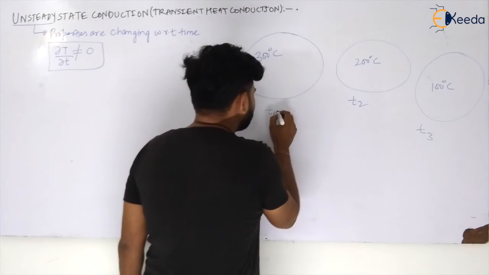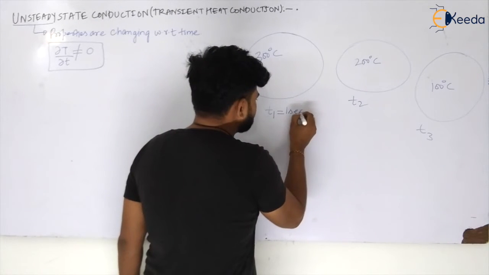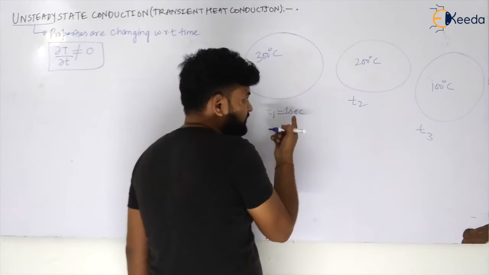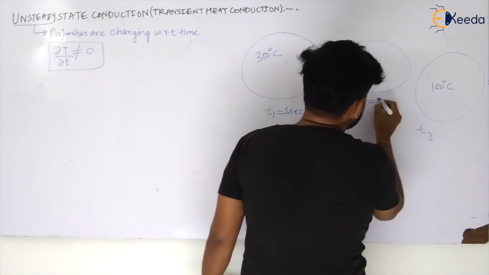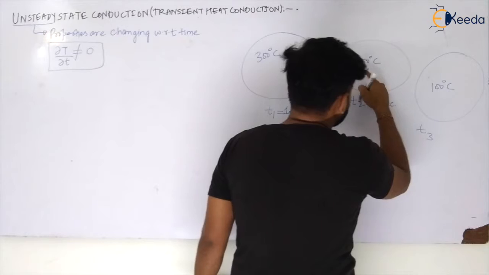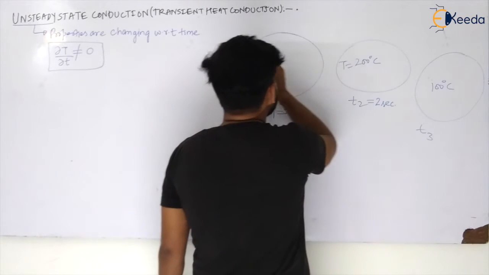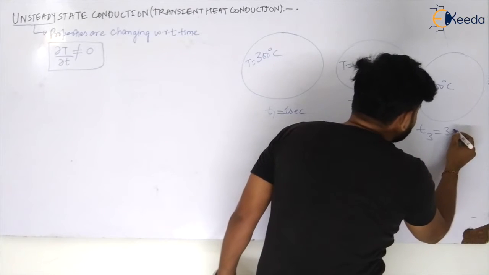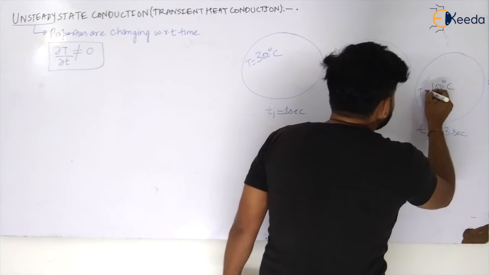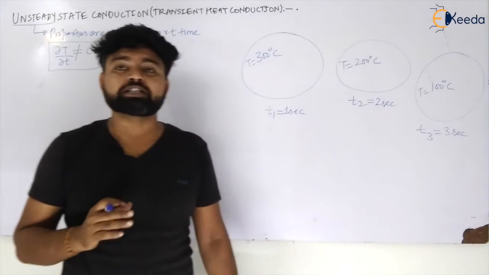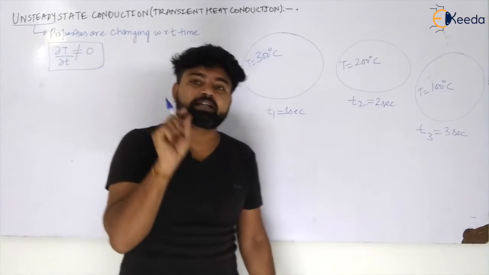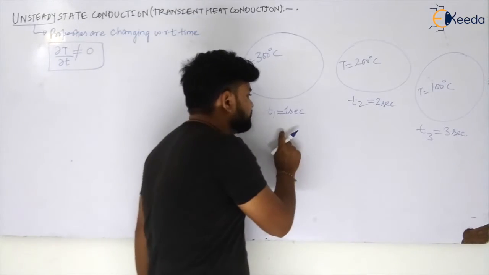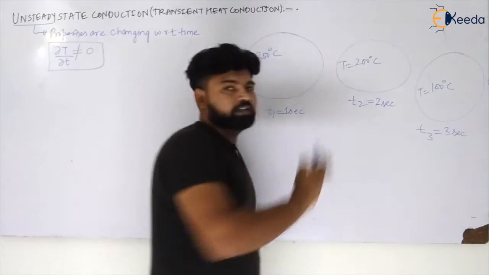So at time T1 equal to 1 second the temperature was 300 degrees Celsius, at time T2 equal to 2 seconds the temperature is 200 degrees Celsius, and at time T3 equal to 3 seconds the temperature T becomes 100 degrees Celsius. That means the property, your temperature, is changing with respect to time, my dear students.